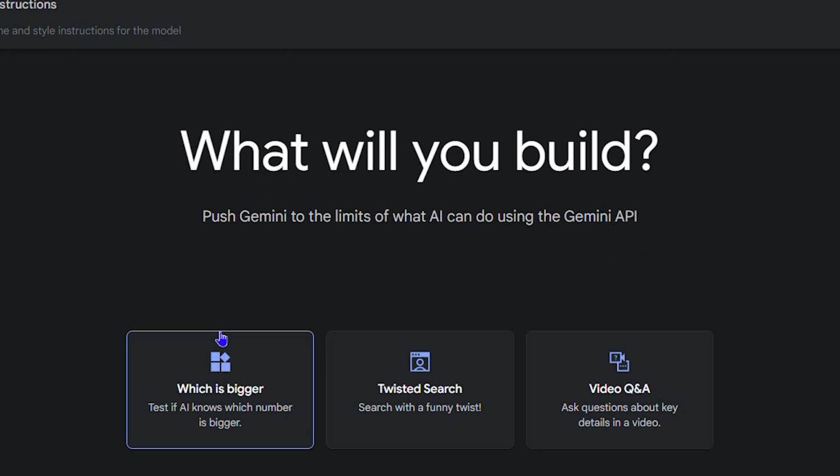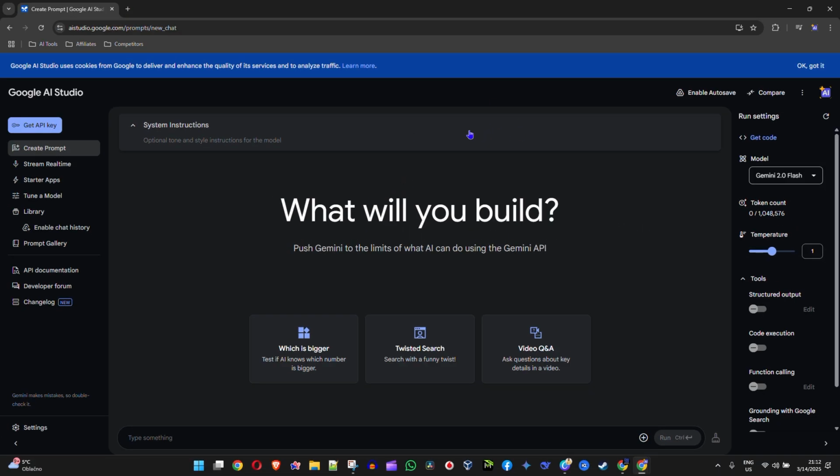And that's it. That's how easy it is, guys, to create a Google AI Studio account. If you want to learn more about this, I'll be sharing many more videos coming out showing you how to use this and giving you a tour of what the Google AI Studio has to offer. And that's it. Very easy and very simple.